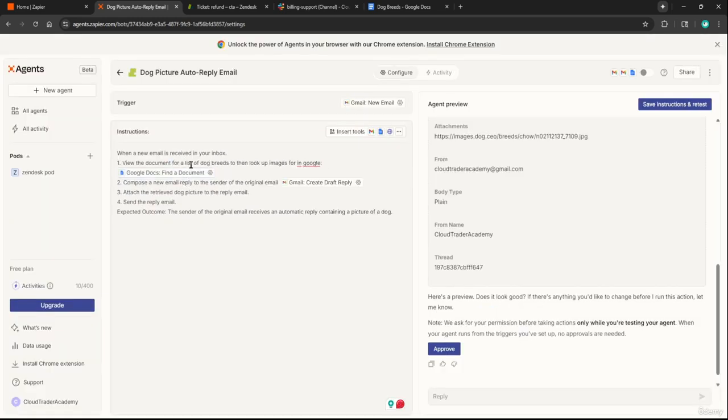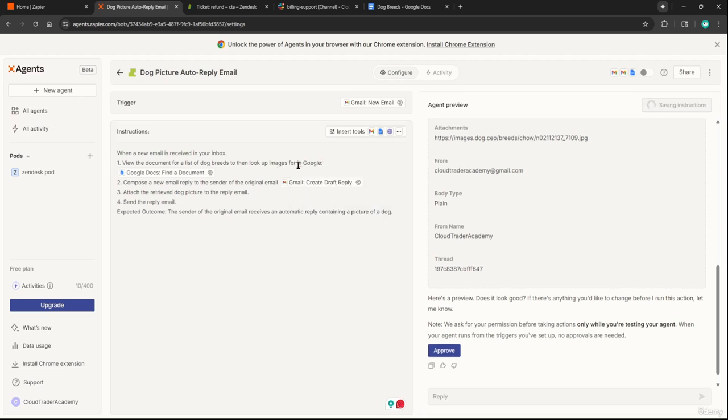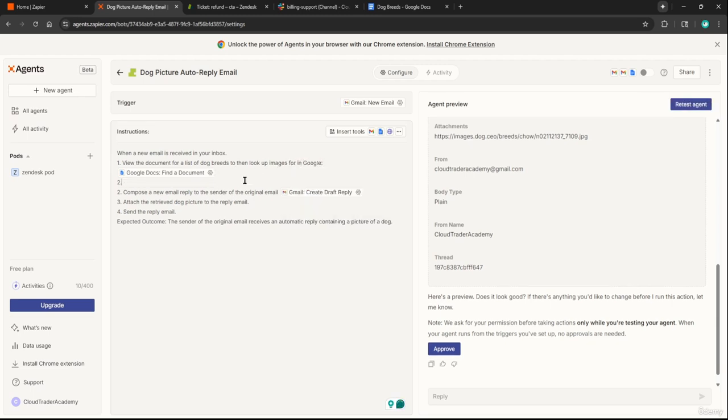We'll get rid of that. View the document for a list of dog breeds to then look up images for in Google. We could just say view the doc. I guess that's fine. We'll see if it's able to recognize this is not the same step. And then for step 2, actually, let's do this.